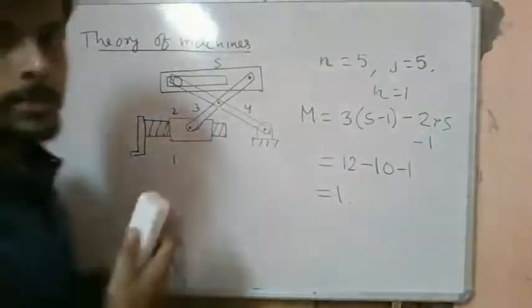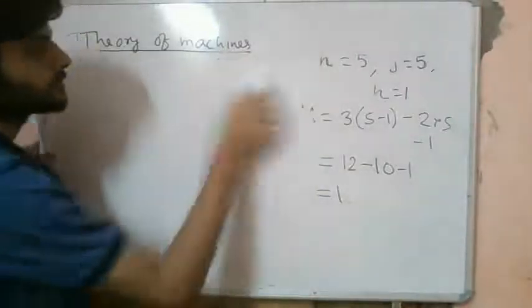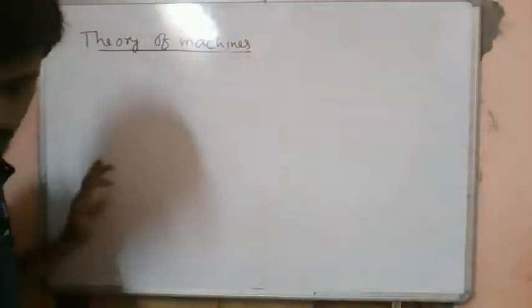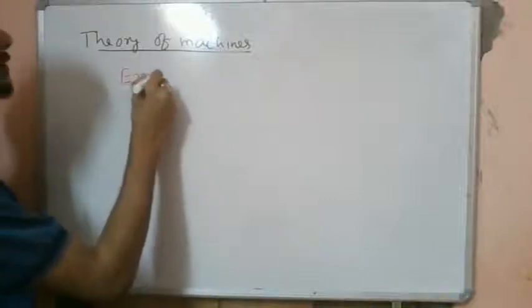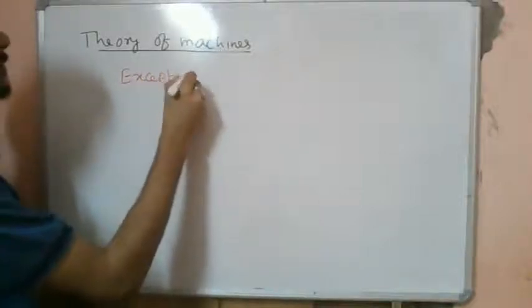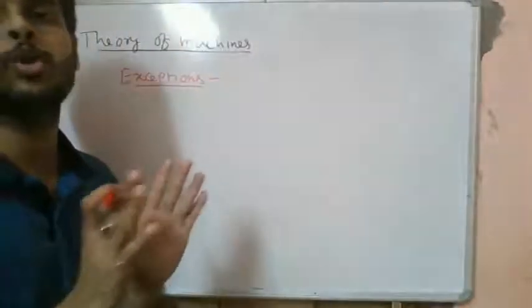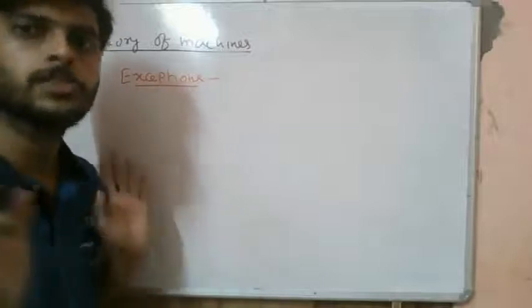Now let's consider some exceptions in the Grübler's criterion. If we consider the Grübler's criterion, there is no mention of the link lengths, right? There is no mention of the length of each link.